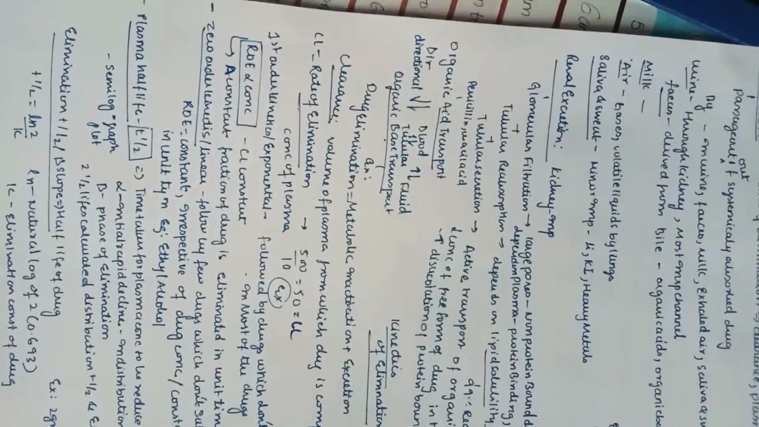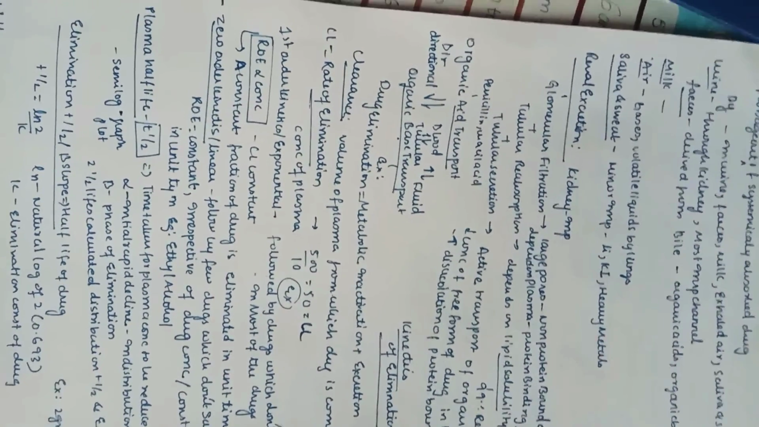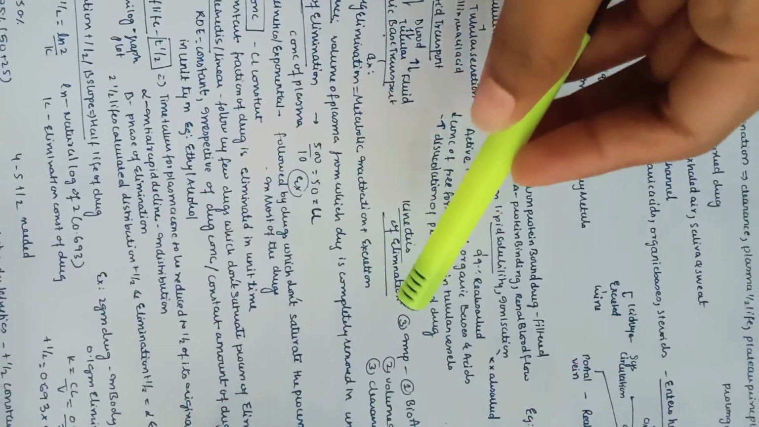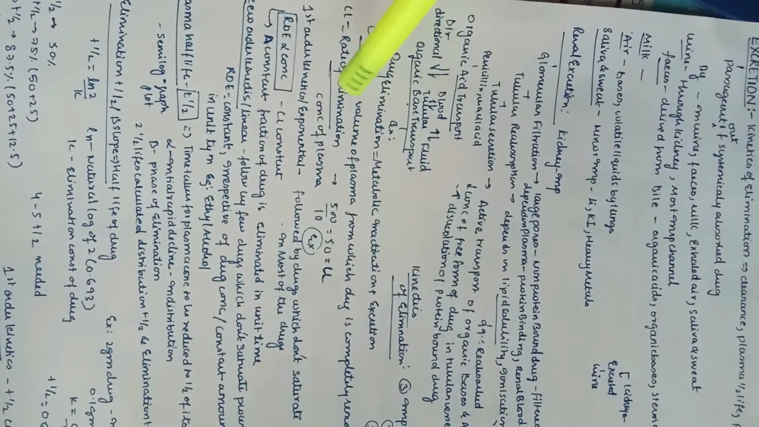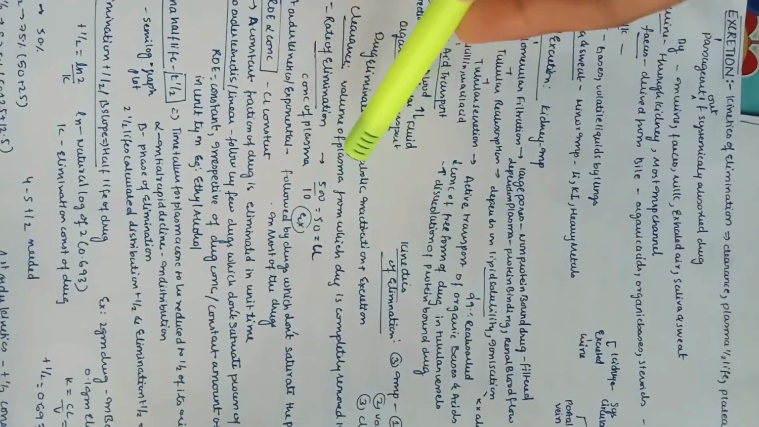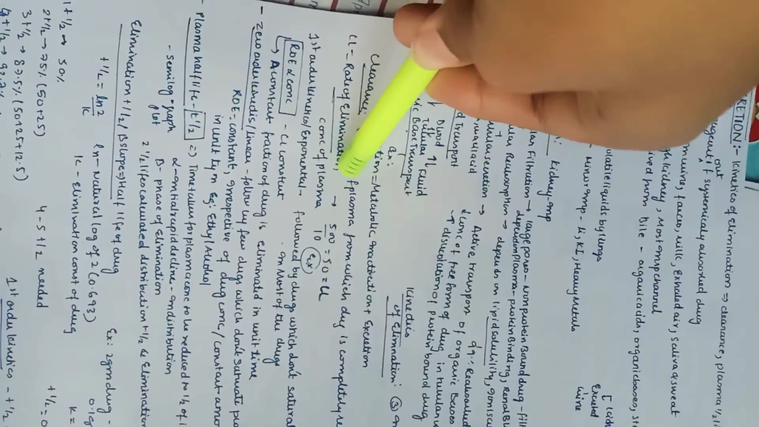Drug elimination is nothing but the metabolic inactivation along with the excretion. Clearance is the volume of plasma from which the drug is completely removed in unit time. So clearance is equal to rate of elimination divided by plasma concentration. For example, 500 by 10 is equal to 50, so 50 is the clearance rate. This is an example of that.